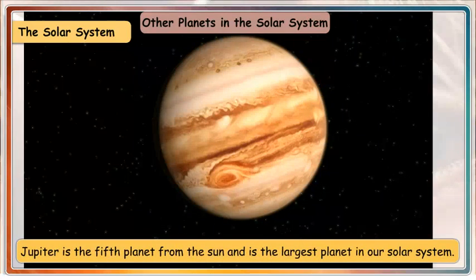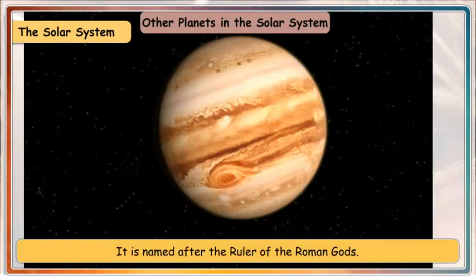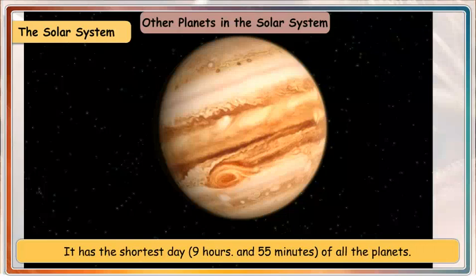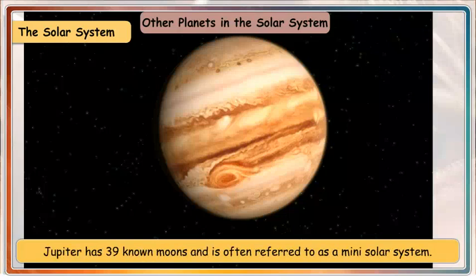Jupiter. Jupiter is the fifth planet from the Sun and is the largest planet in our solar system. It is named after the ruler of the Roman gods. It has the shortest day, that is 9 hours and 55 minutes, of all the planets. Jupiter has 39 known moons and is often referred to as a mini solar system.